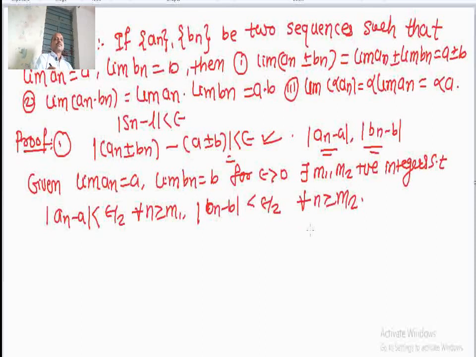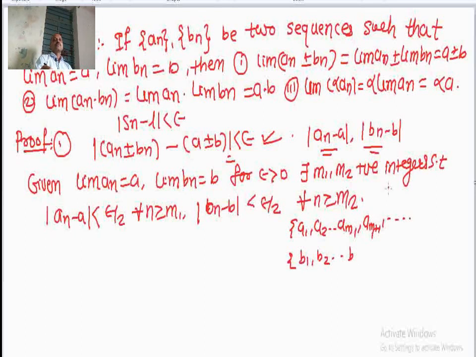Now, here are the terms. You can see that suppose these are the terms of the sequence a1, a2, an, somewhere is m1, and next one a m1 plus 1, a m1 plus 2, like this. And here are the terms of the sequence b1, b2, bn.